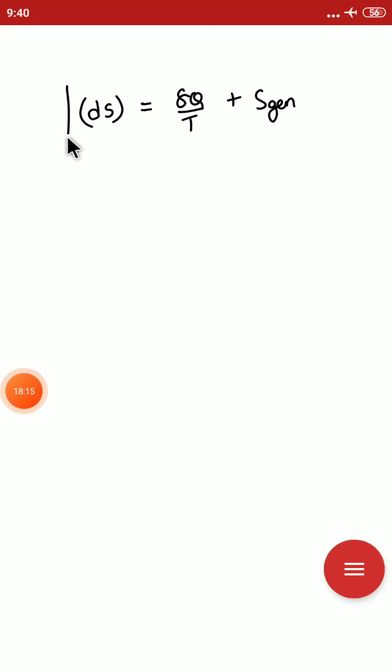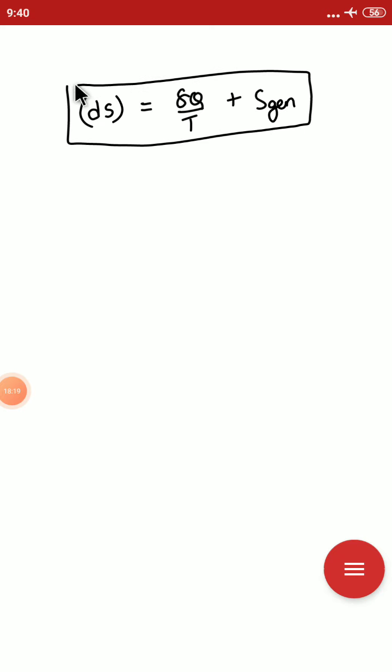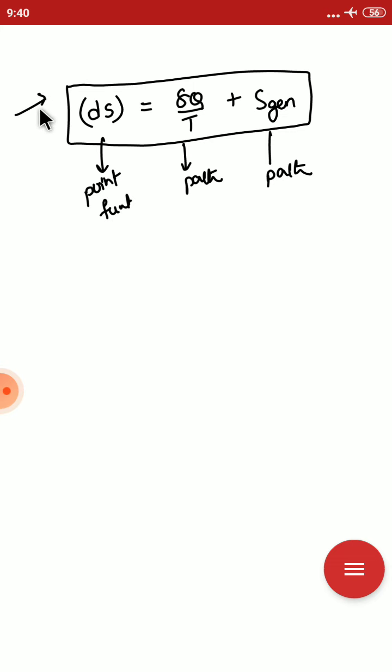If you look at this equation, the entropy change is equal to the entropy transfer plus the entropy generation. This is a path function, this is also a path function, and this is a point function, from the second law of thermodynamics.